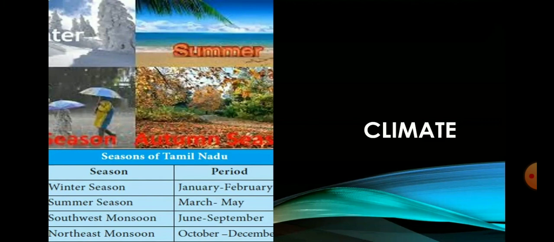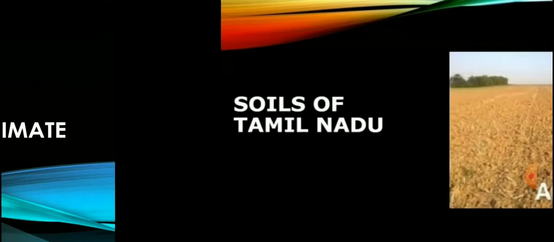You can see in the table the seasons of Tamil Nadu. Winter season, period January and February. Summer season, March to May. Southwest monsoon, June to September. Northeast monsoon, October to December. Okay, first one we will see about winter season.